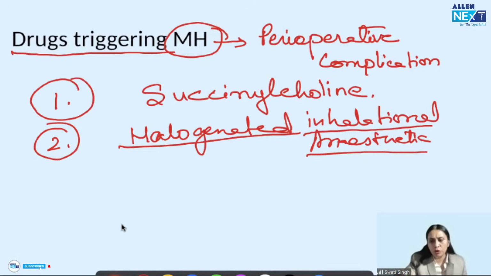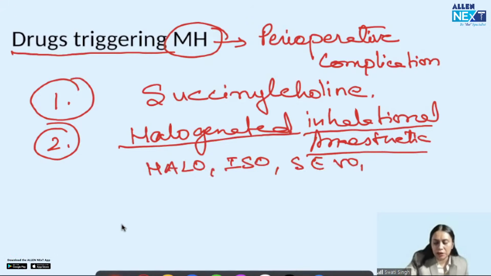One are those which are liquid at room temperature; they are mostly halogenated, potent inhalational anesthetic agents. What comes under it? Halothane, then isoflurane, then sevoflurane, then desflurane. They all come under halogenated inhalational anesthetic agents. Nitrous oxide is not a halogenated inhalational anesthetic agent. Xenon is not a halogenated inhalational anesthetic agent. So they will not trigger malignant hyperthermia.